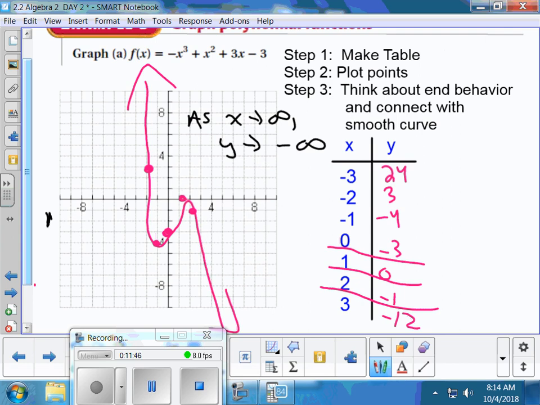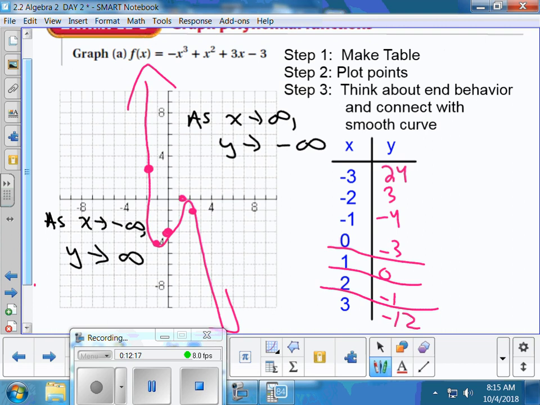The second question is, as x approaches negative infinity, what happens to our y values? As we travel left on our graph, what happens to our y values? They're shooting upwards, right? If they're shooting upwards, they're going towards infinity. That is end behavior. You're always answering either infinity or negative infinity on these problems.